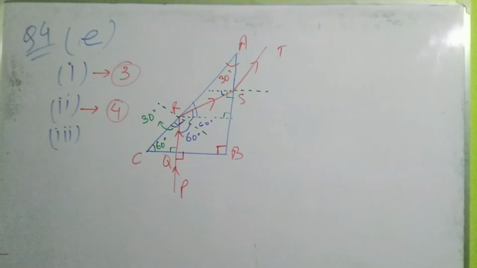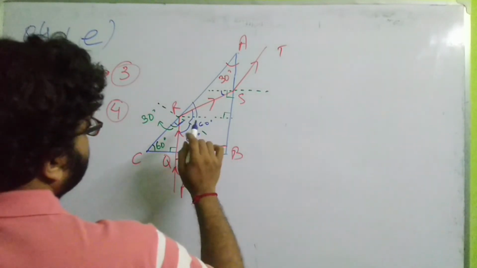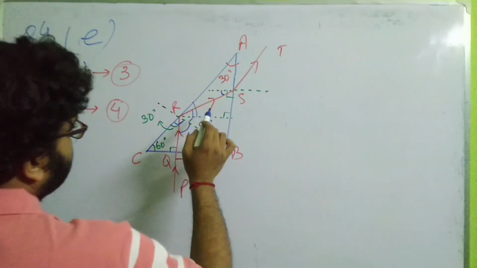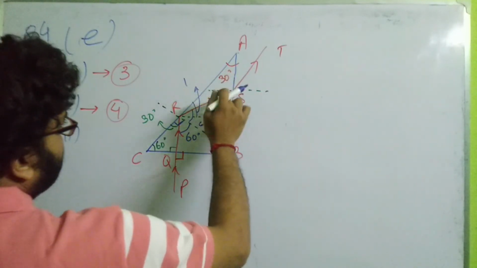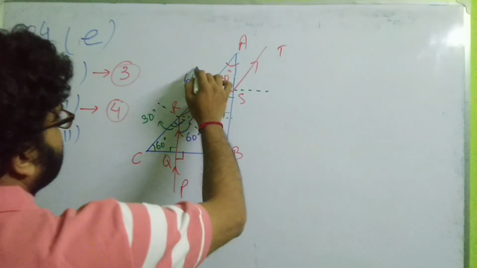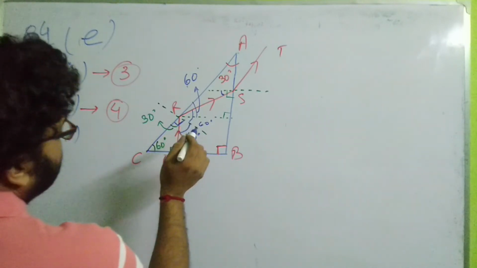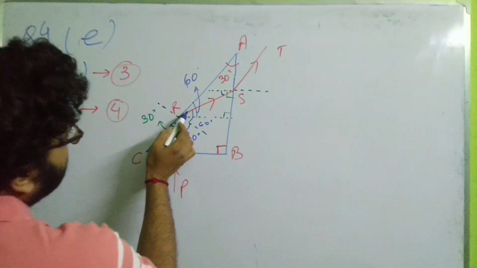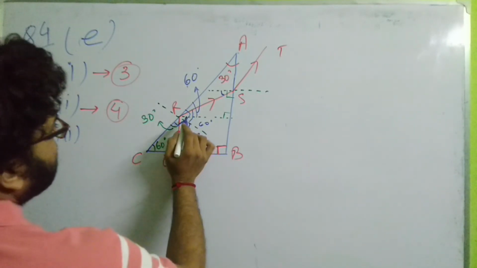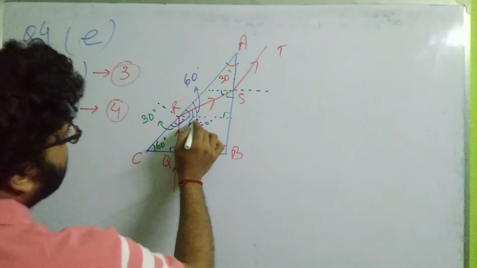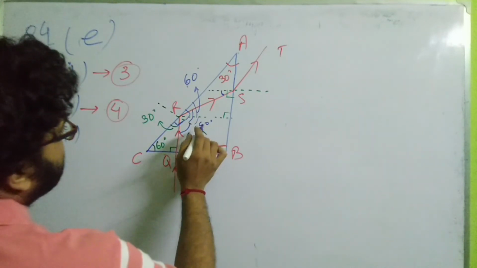So from here we can do, see, this angle turns out to be 120 degree, and this is 90 degree, this angle, sorry, 30, 120, this is 60 degree angle. So if this is 60, then I can consider that this angle is 90 degree, isn't it? This angle is 90 degree, so subtracting 60 from 90, we get this small angle 30 degree, isn't it? This small angle 30 degree.